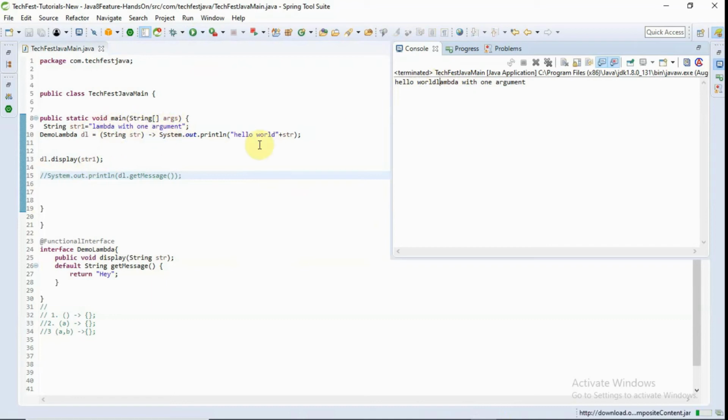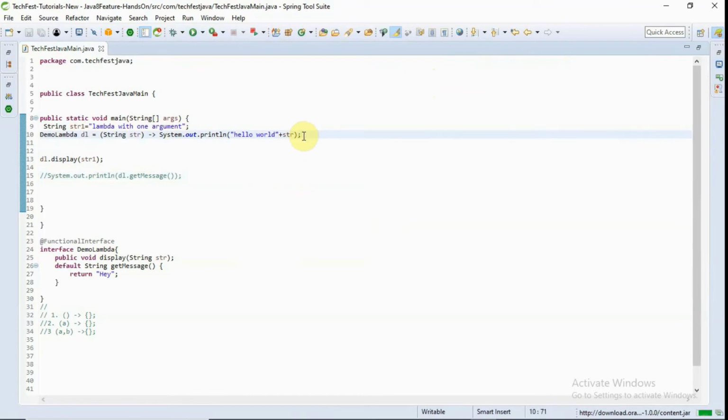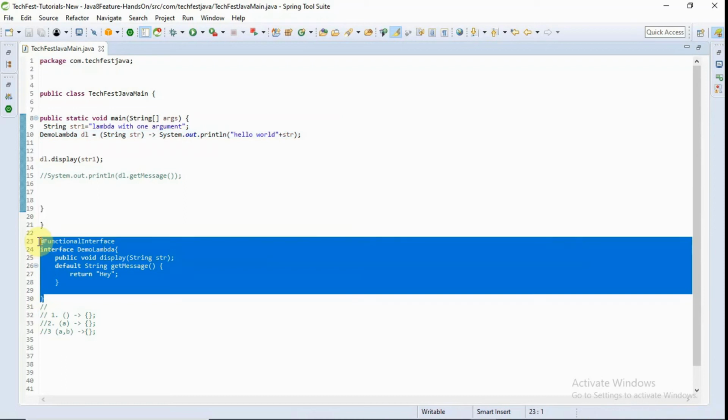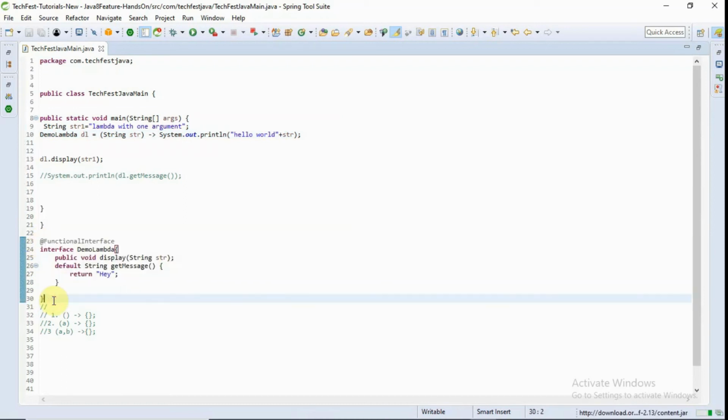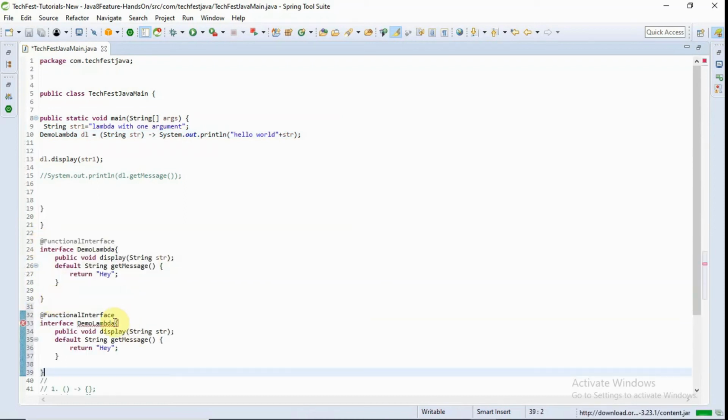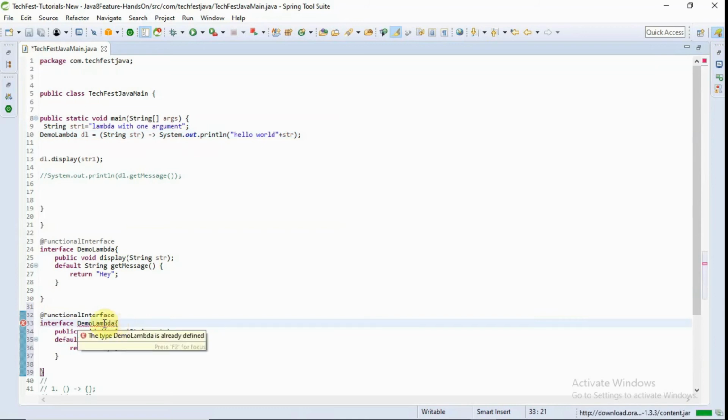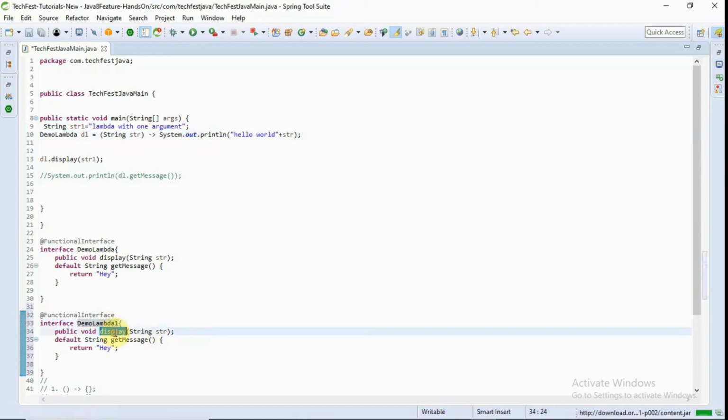Now suppose I want to do another thing. I am going to define one more functional interface, Demo1, and here I am defining calculate, taking integer a comma integer b.